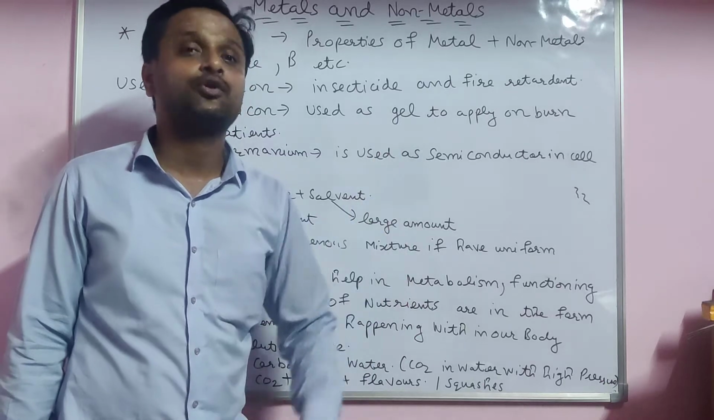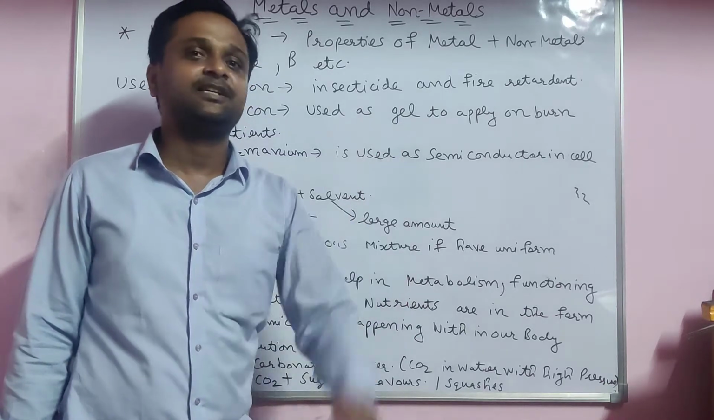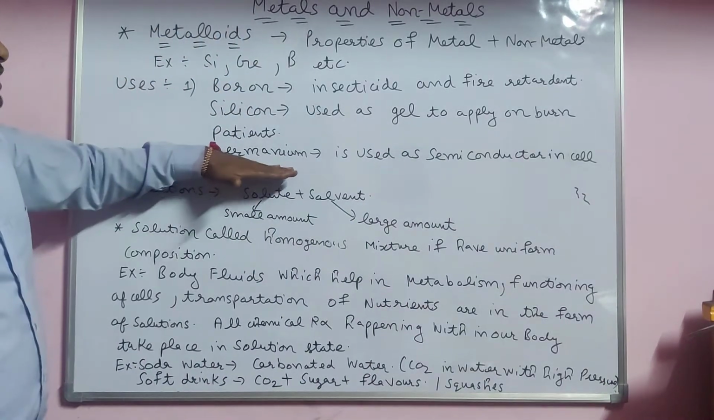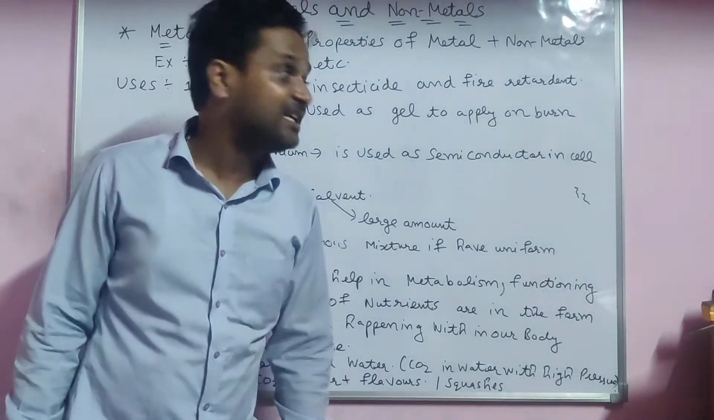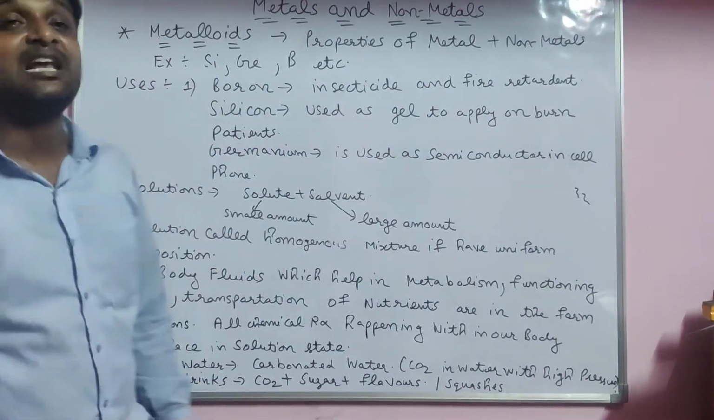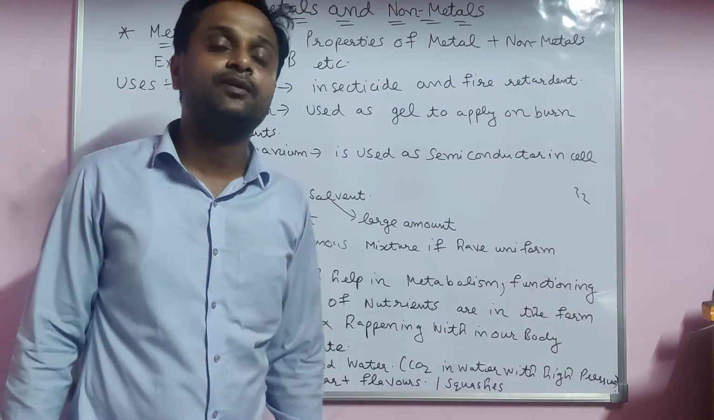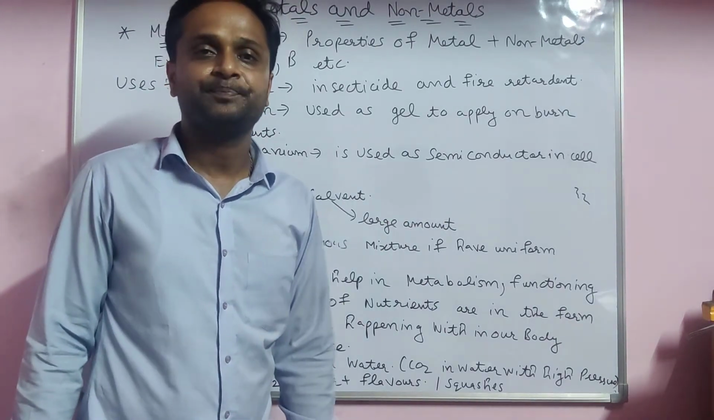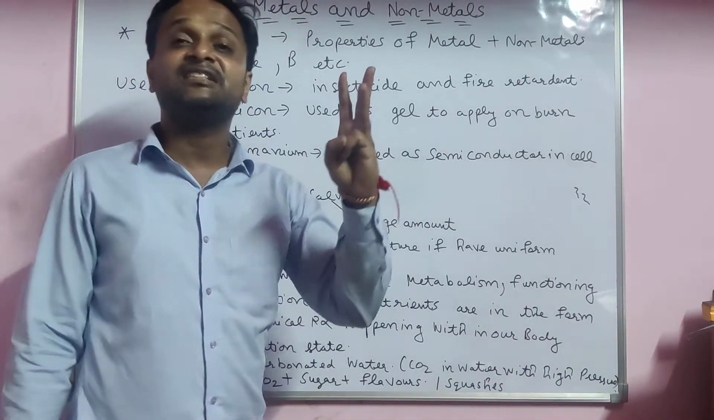For example, in the front of a car, where the front glass is there. Germanium is used as a semiconductor in cell phones. It is used in a cell phone as a semiconductor. There are three things here.